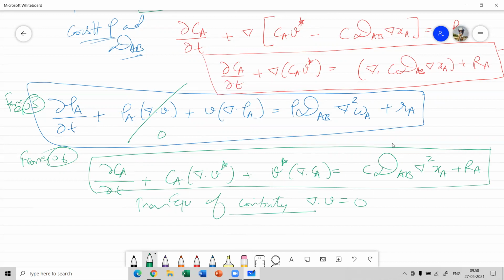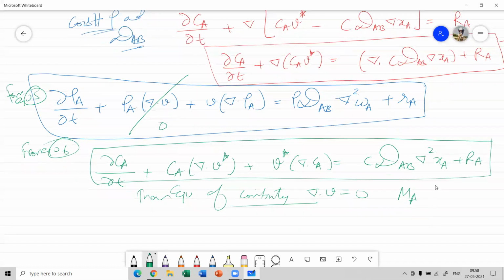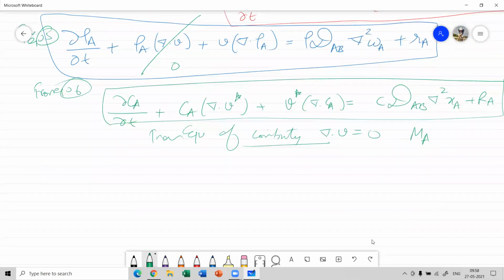And further, if you divide equation 5 by the molecular weight M_A, your equation becomes, okay, this is also 0 because of the equation of continuity.